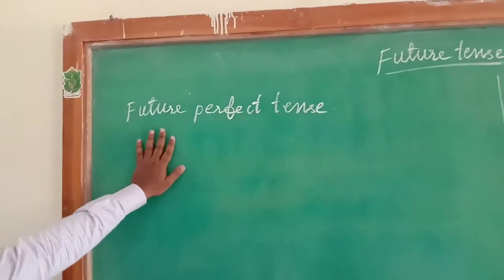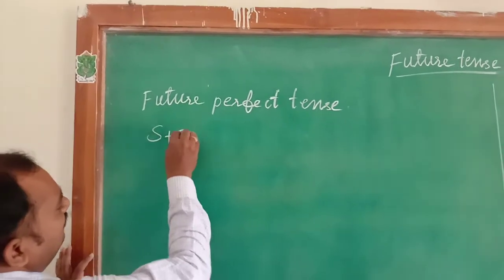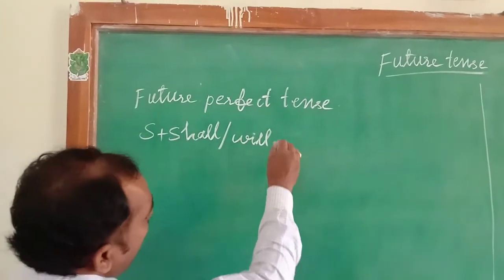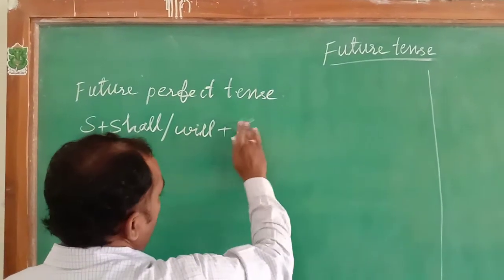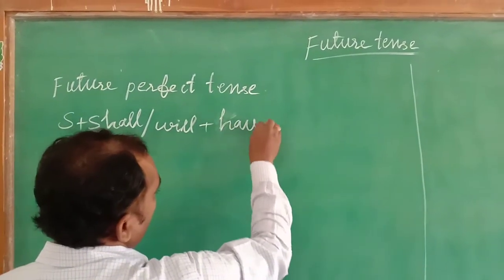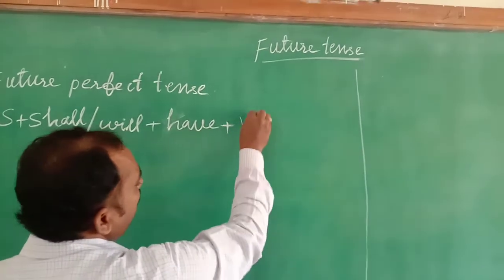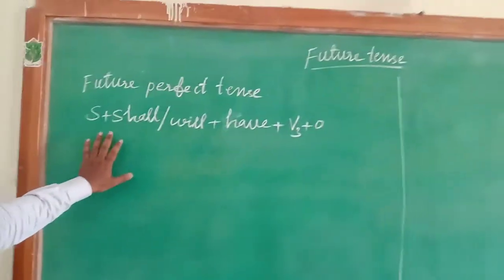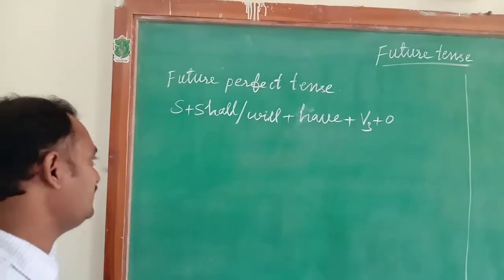The future perfect tense structure is subject, shall or will as a be form, plus have, plus verb third form, plus object. I will explain this structure with the help of an example sentence.